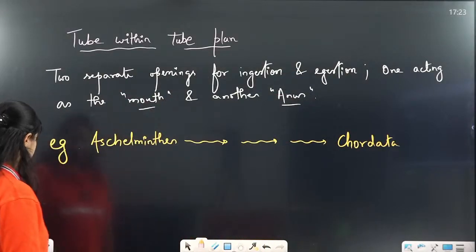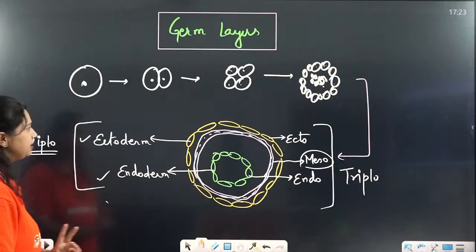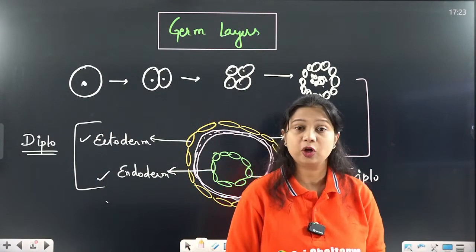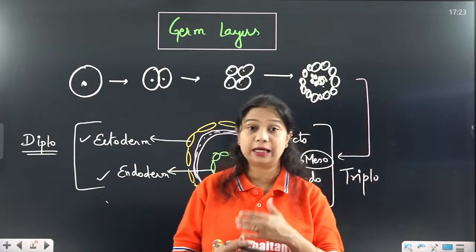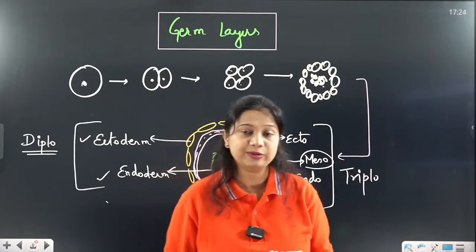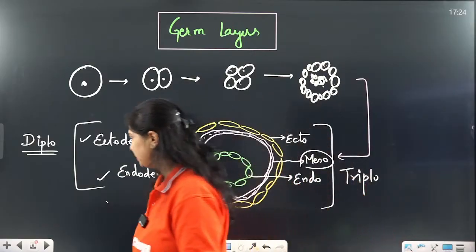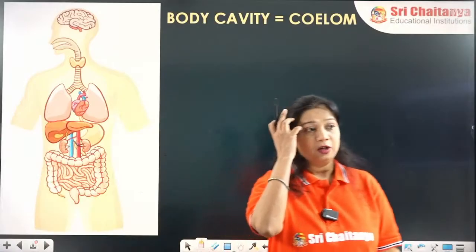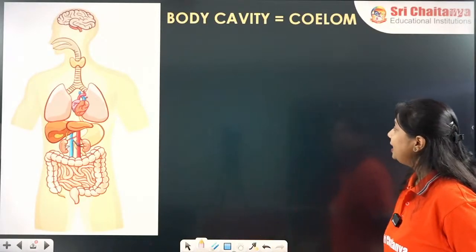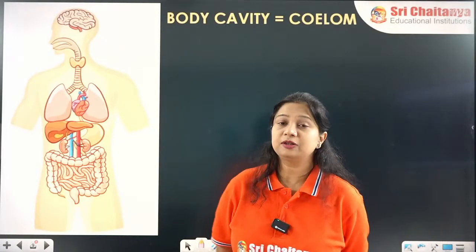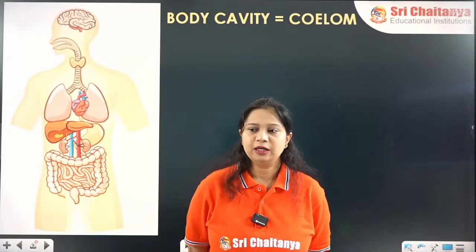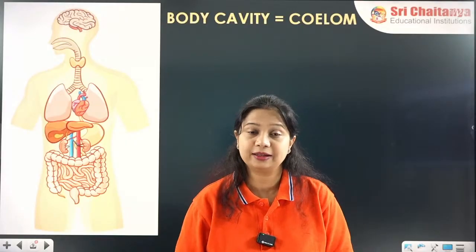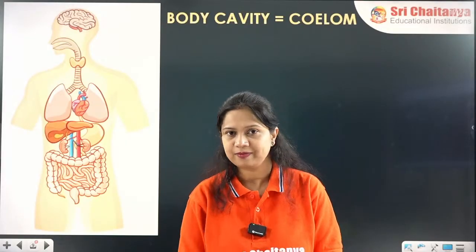So this is about the germ layers we have discussed. Germ layer formation occurs from the embryonic stages. Various cells, they arrange themselves in the different layers to form the ecto, endo and mesoderm. Now what comes after the germ layer? Okay. So this is body cavity or coelom. Now the concept of body cavity and coelom is not very clearly written in your textbooks. But I will tell you what exactly the coelom or body cavity is.